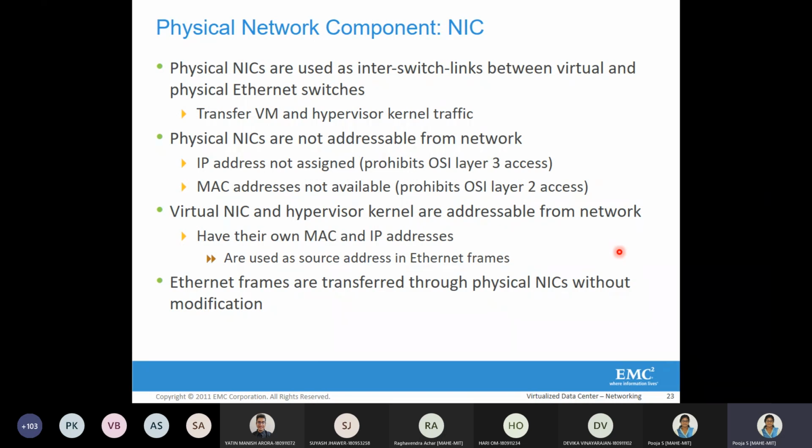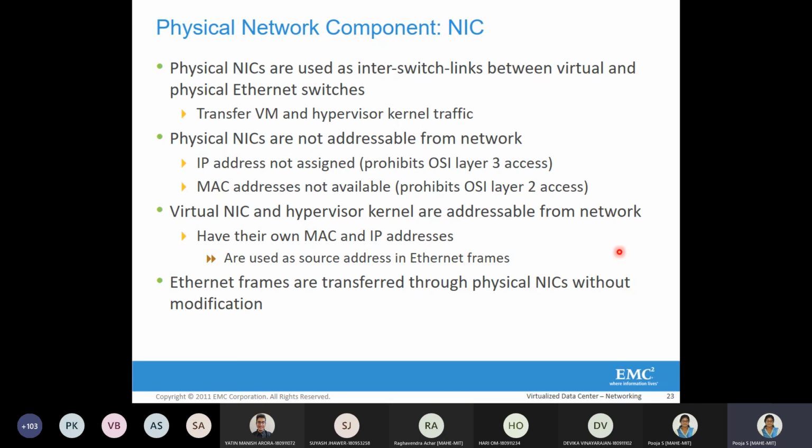So this is similar to what we have discussed for the virtual NIC. We have already said that virtual NICs have unique MAC addresses and IP addresses, but a physical NIC does not have a unique MAC address or IP address. That is why we say that it is an inter switch link. This statement is very important: a physical NIC acts like an inter switch link between the virtual switch and the physical Ethernet switch.